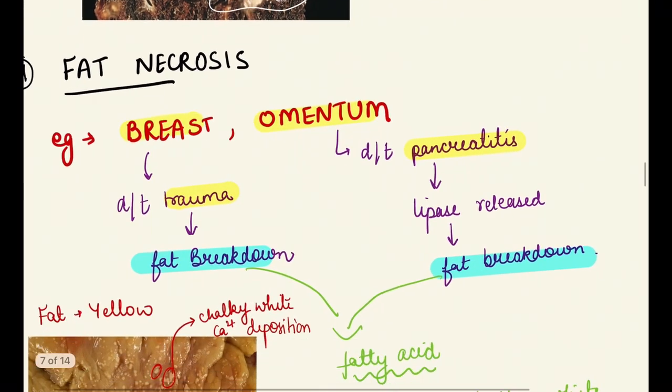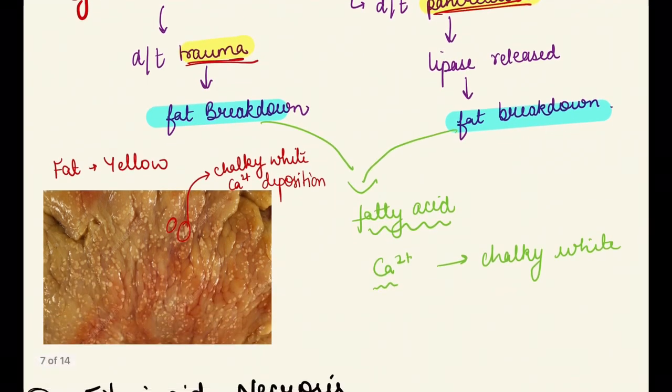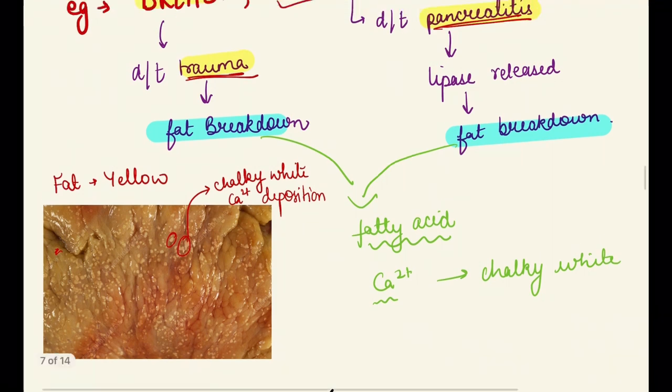Now next necrosis is the fat necrosis. In fat necrosis, the examples are breast and omentum. In breast, due to trauma, fat is broken down into fatty acids, and in omentum, due to pancreatitis, lipase is released. This is the enzyme which is released due to pancreatitis, and it breaks the fat. So fatty acids increase, and fatty acid combines with calcium and gives a chalky white appearance. As we see, all this yellow part is the fat, and this white is the chalky white appearance. So this is the fat necrosis.